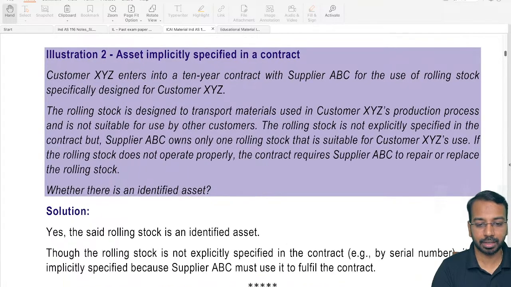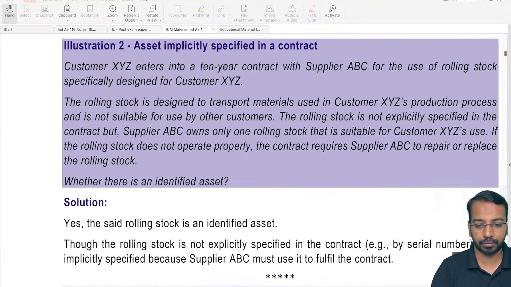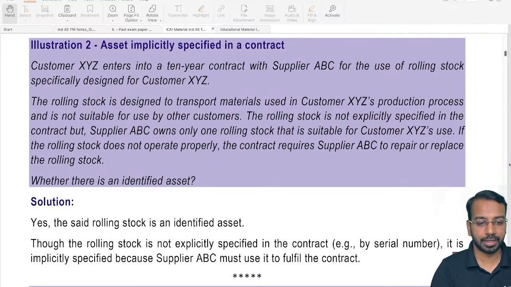Now here are some examples I would like to quickly discuss with all of you. So here, for example, in this case, customer enters into a 10-year contract with supplier ABC for the use of rolling stock specifically designed for customer XYZ. Now, rolling stock is basically your trains and all, the railway wagons and all of that. That is called rolling stock. Now, the rolling stock is designed to transport materials used in customer's production process and is not suitable for use by any other customer. The rolling stock is not explicitly specified in the contract.